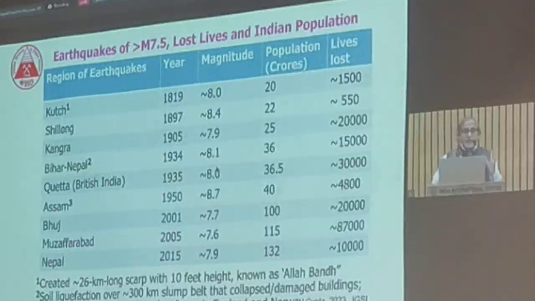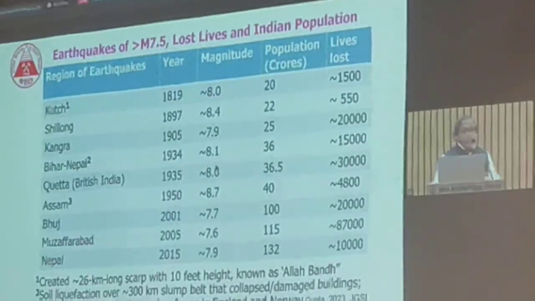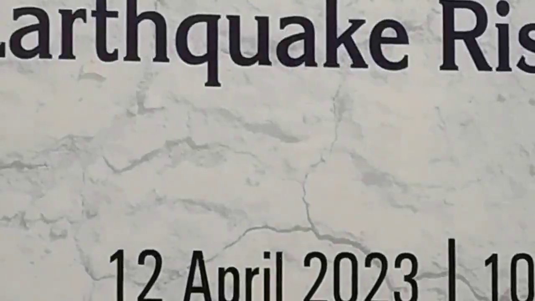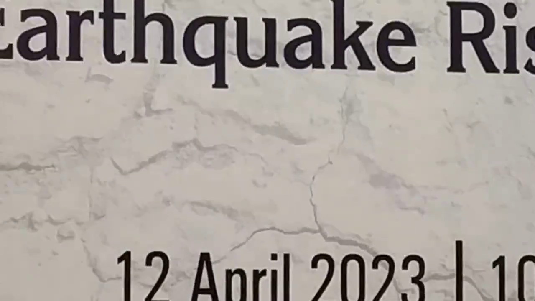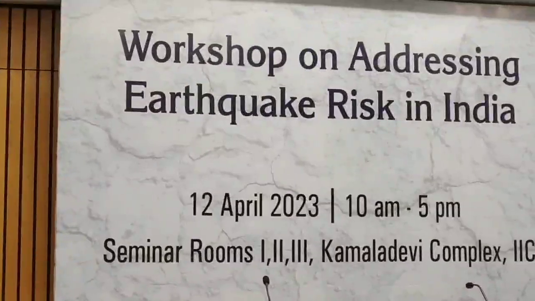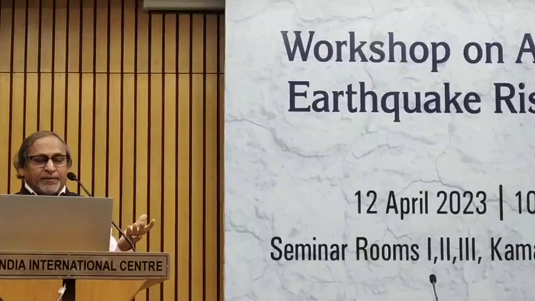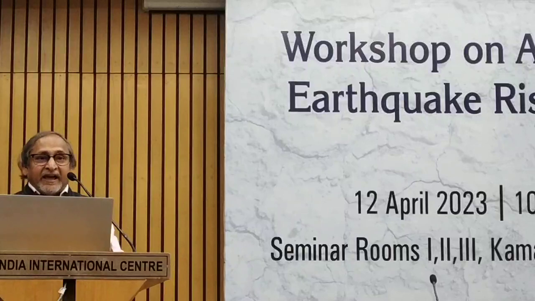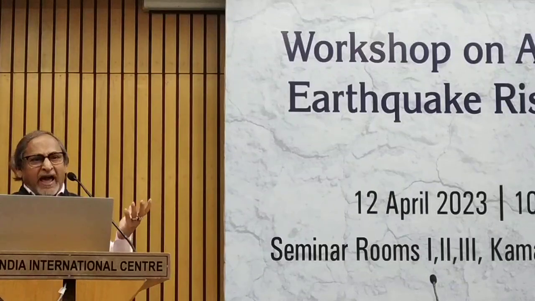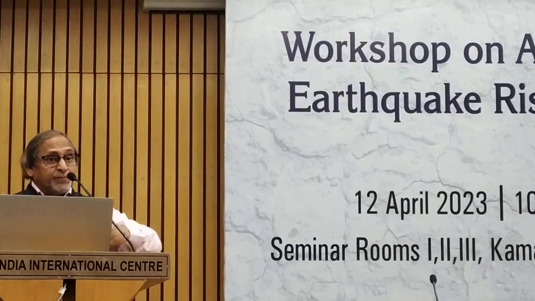If you look into these earthquakes in India, because we are talking about earthquake risk in the Himalaya, we can see that with the passage of years the population has exploded, and there has been some sort of relation with the earthquake that took place in 1905 in Kangra. What was the loss of life? 20,000. If a similar situation takes place now, where the population has grown 6 or 7 times, and if that earthquake takes place in the early morning, the devastation will be too much. Maybe 2 lakh people will be affected, or many buildings will be damaged.